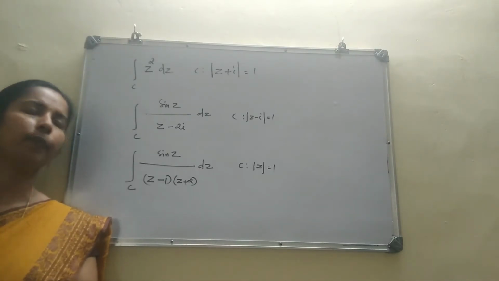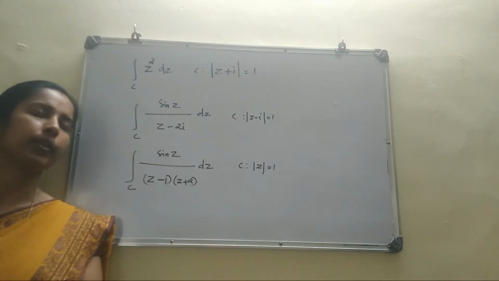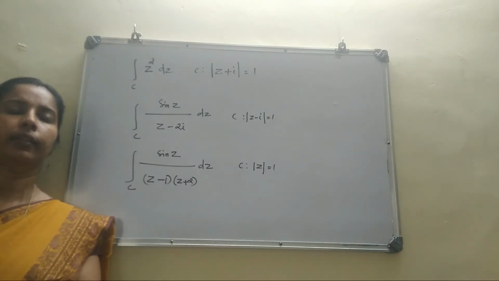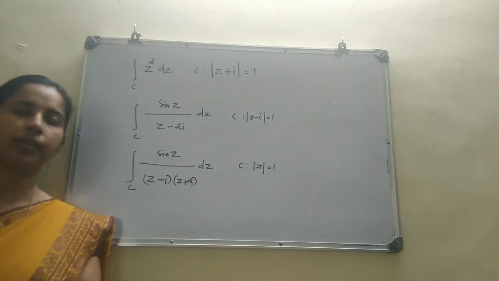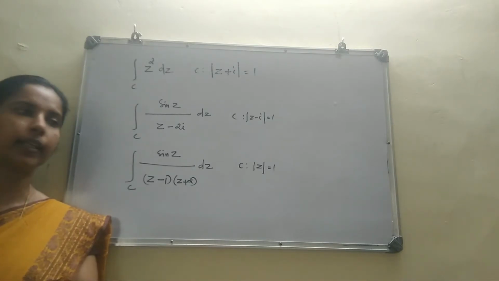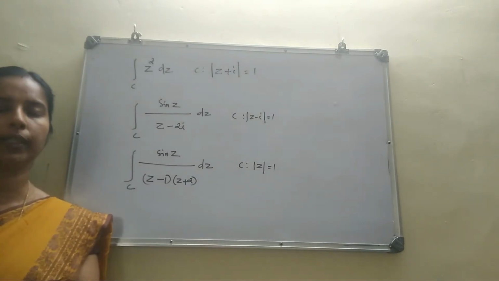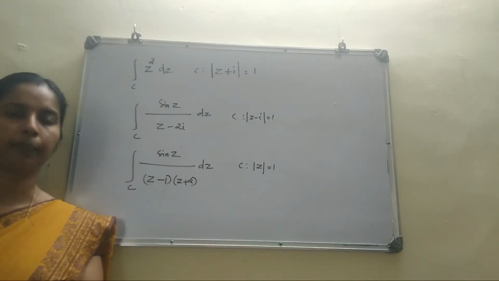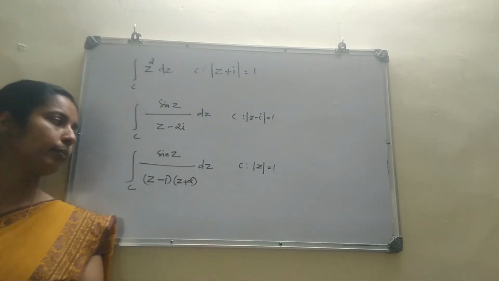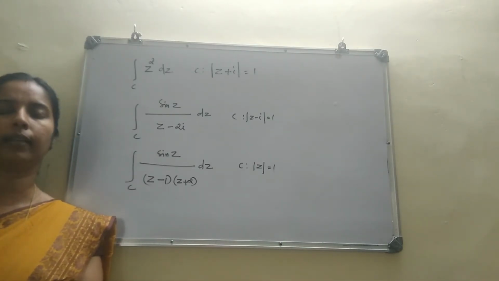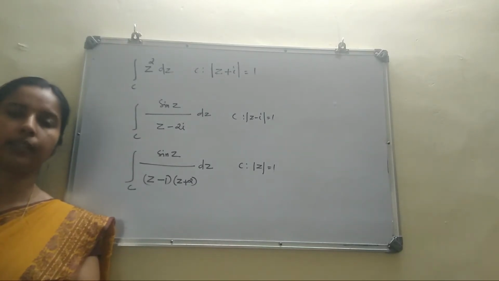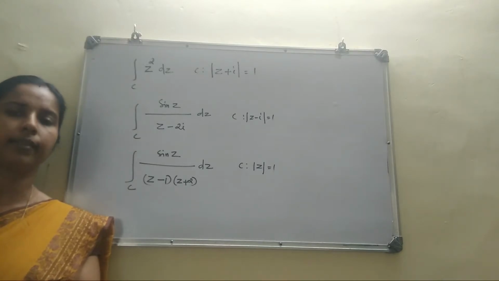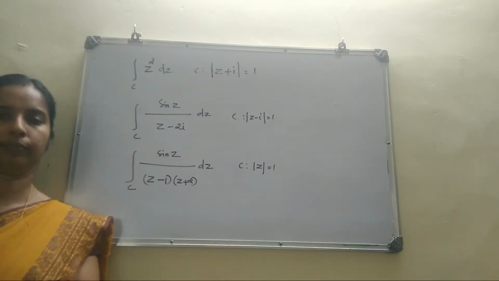So we can say 1 and minus 2 are the singular points of the given function. That means the function is not analytic at 1 and minus 2. But both singularities are outside of C. So you can say the function sin z by z minus 1 into z plus 2 is analytic within and on C. If you take f z as that function, then the integral becomes integral over C f z dz. Since it is analytic within and on C, then by Cauchy's theorem you can give the answer as 0.